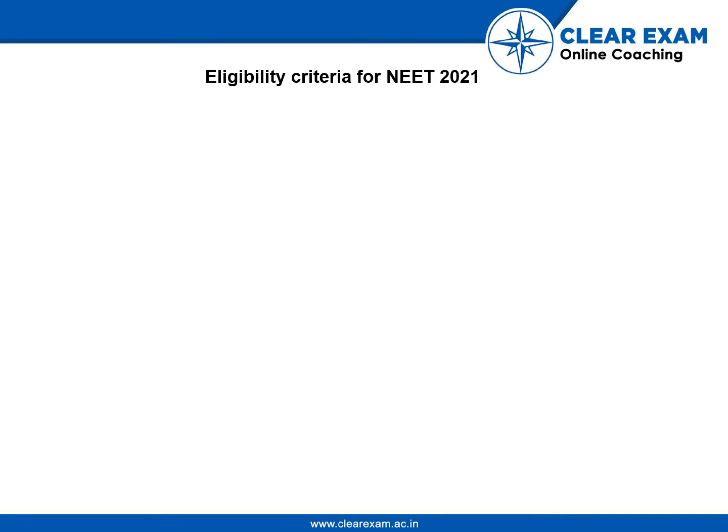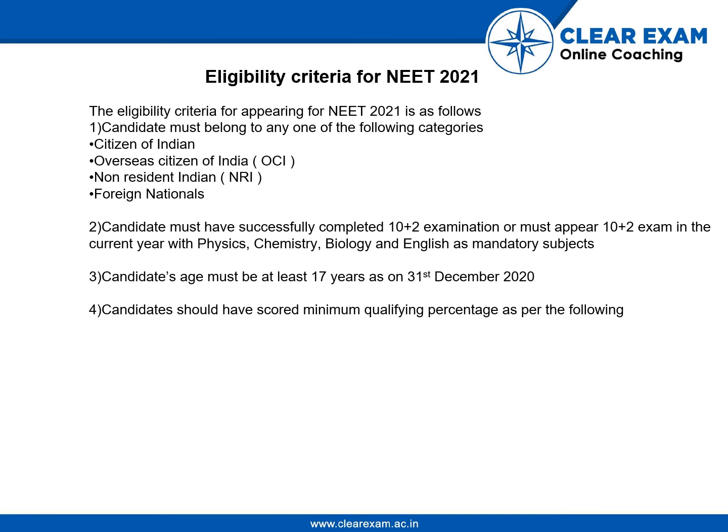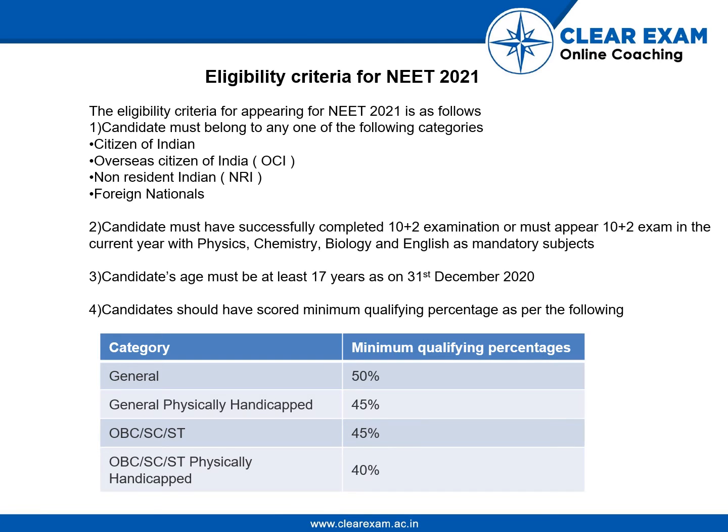And now coming to the eligibility criteria for NEET 2021, the candidate must belong to any of the following categories: a citizen of India, an overseas citizen of India, an NRI, or a foreign national. The candidate must have successfully completed the 10 plus 2 examination or must appear in the 10 plus 2 exam in the current year with physics, chemistry, biology and English as mandatory subjects.